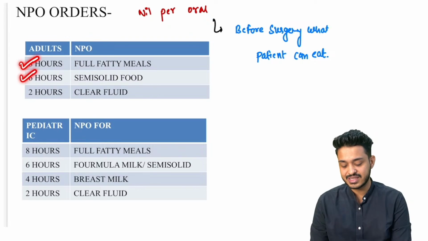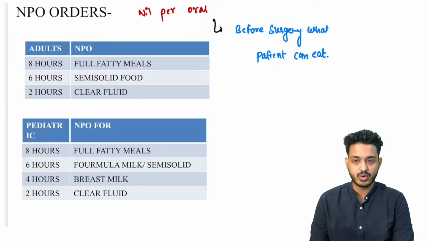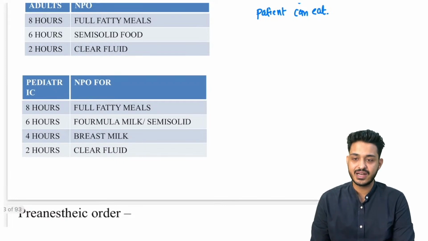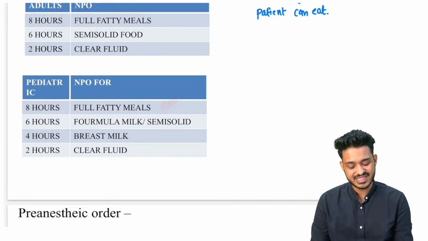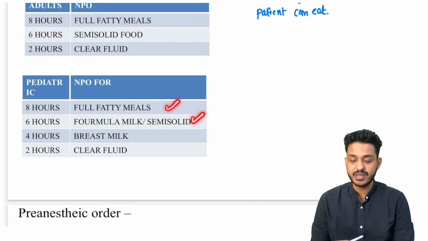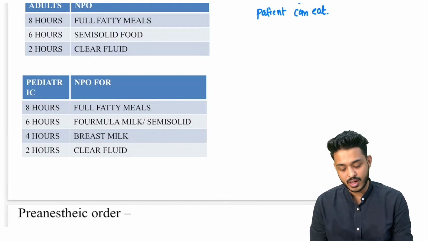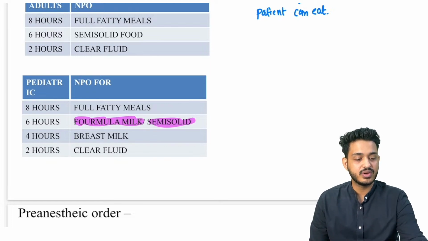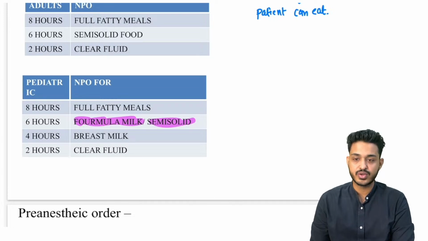So 8 hours, 6 hours and 2 hours are the protocols for adults. But second thing, for the pediatric age group patient, it is going to be the same 8 hours, and 6 hours for the semi solid. You can also remember formula milk, के ऊपर question पूछा गया है, right? So how much time is that going to be? Formula milk is going to be 6 hours.